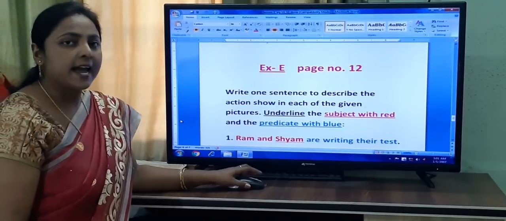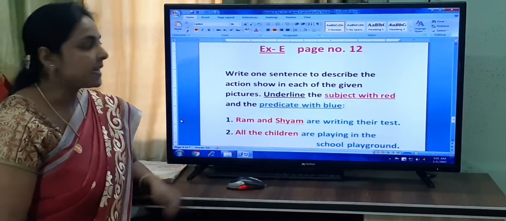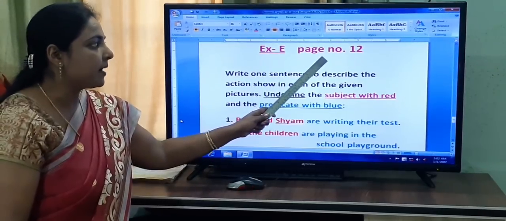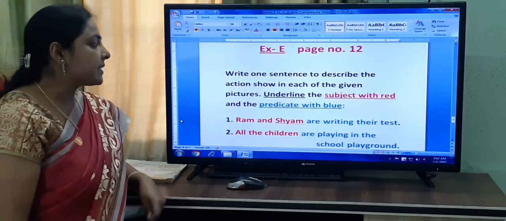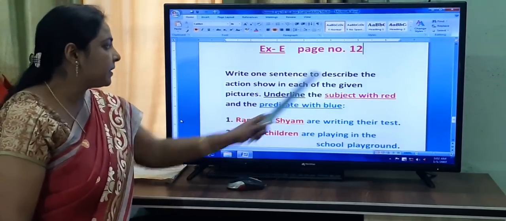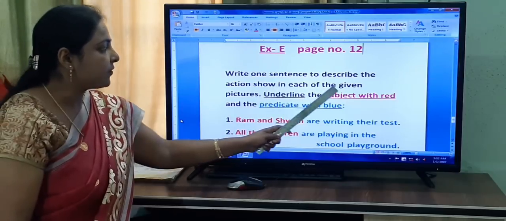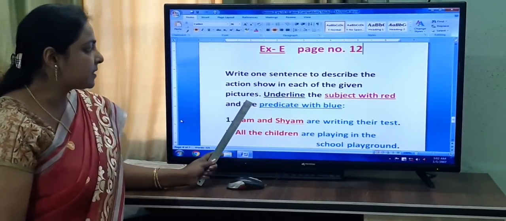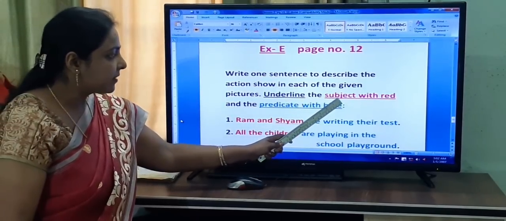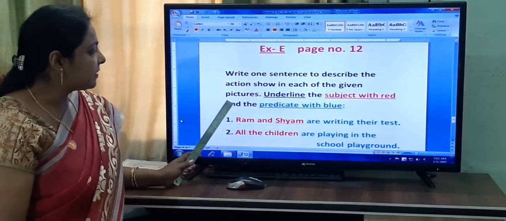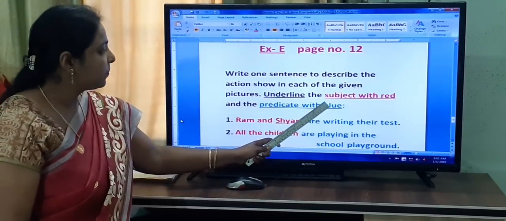Now the next exercise it has given in your book, exercise E, page number 12. Write one sentence to describe the action shown in each of the given pictures. Underline the subject with red and predicate with blue.